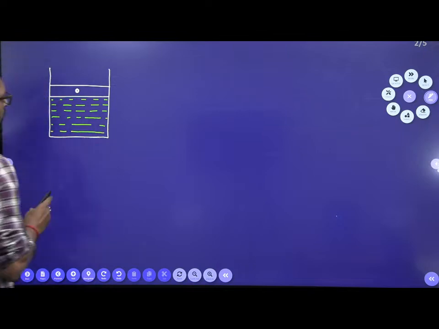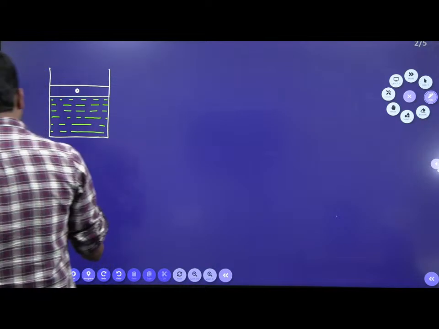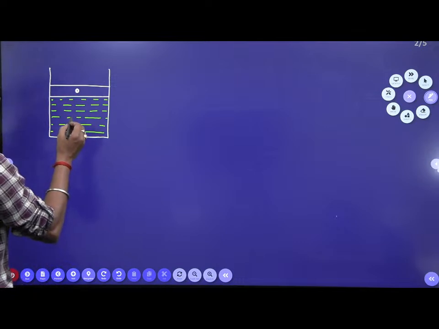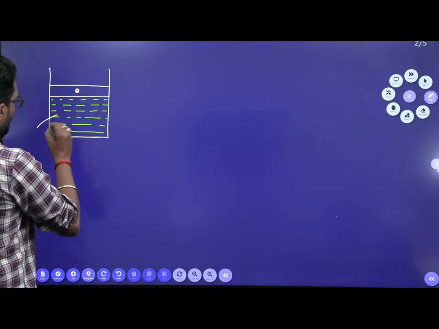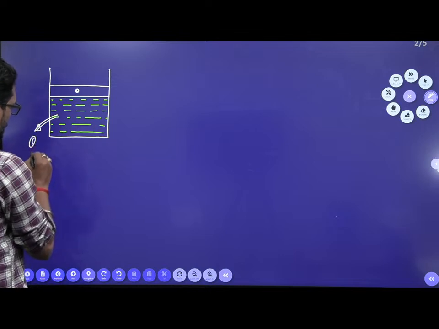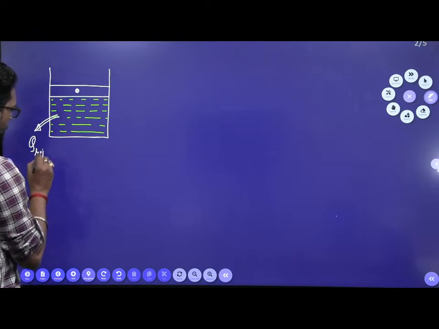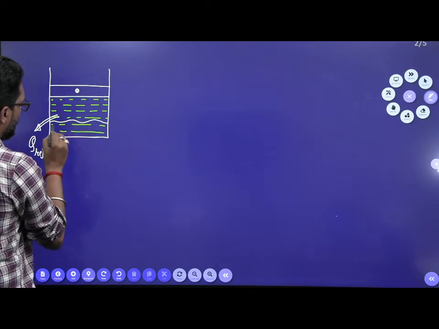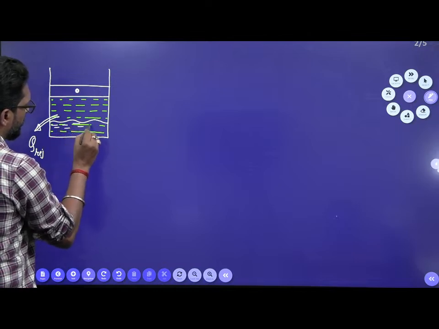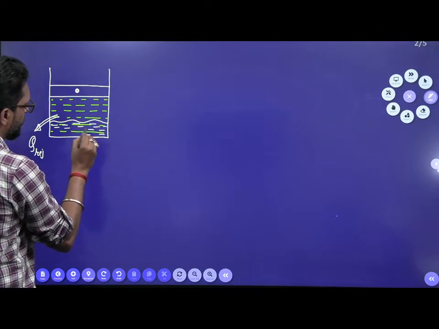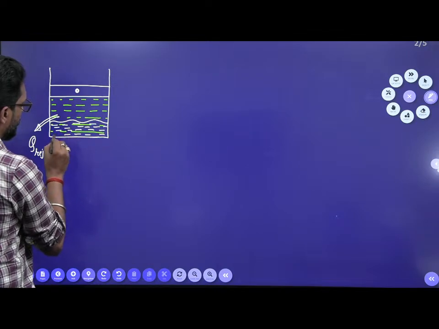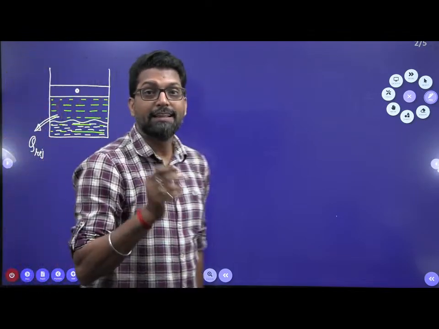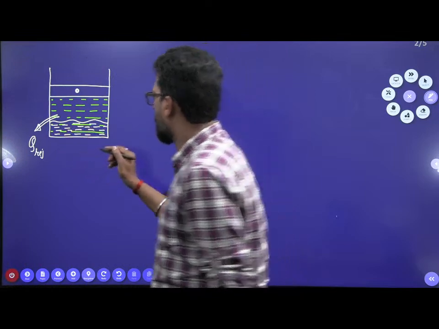Now this gas, this is the piston, and this gas has a mass of 0.8 kg. Now if you remove heat from this system, that means heat rejection, part of the steam will condense. So this is your condensed steam. So the total is 0.8 kg, and in that 0.8 kg, 0.4 kg is condensed liquid.